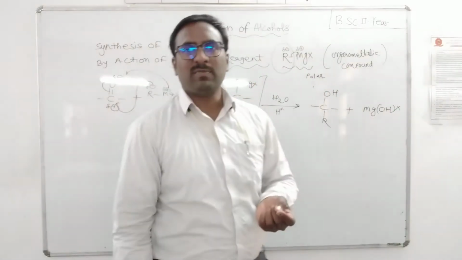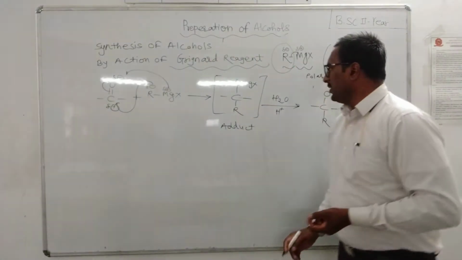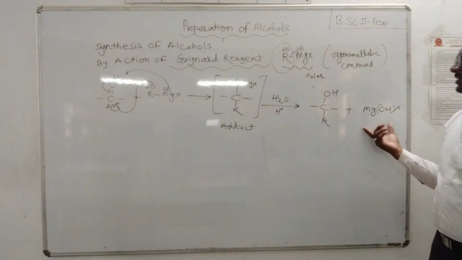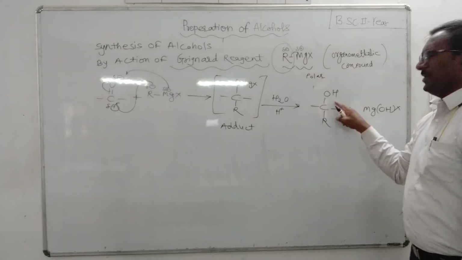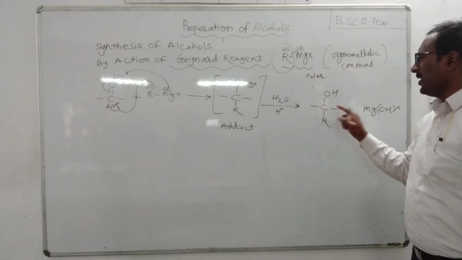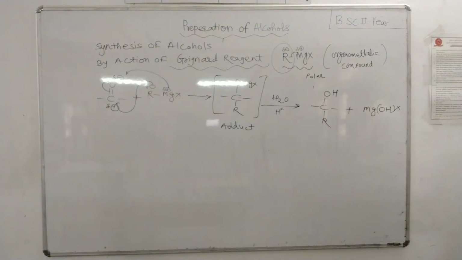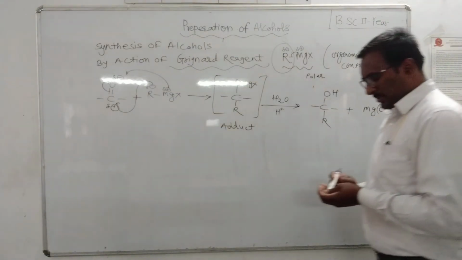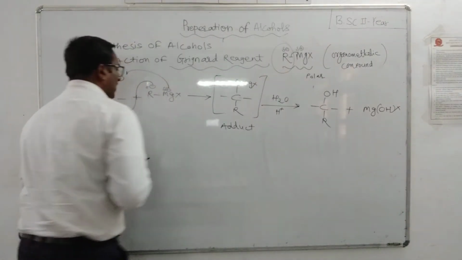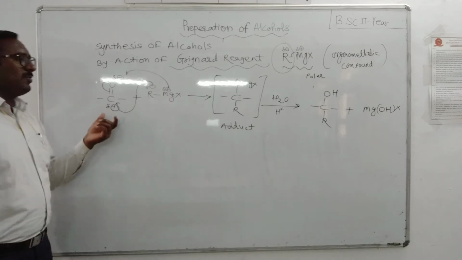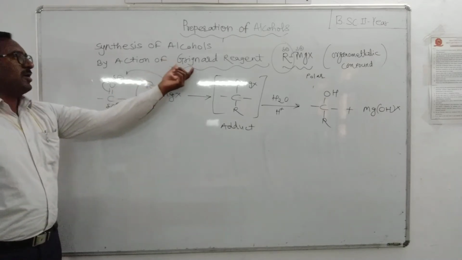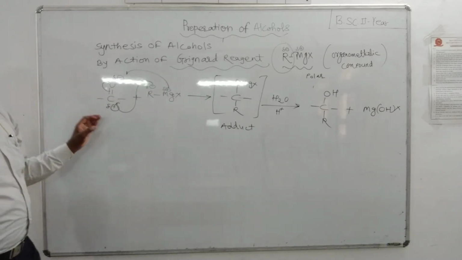It may be chlorine, it may be bromine. So in this reaction, we are getting alcohol, with the OH group directly attached to carbon. It means that a carbonyl compound on action of Grignard reagent gives alcohol.